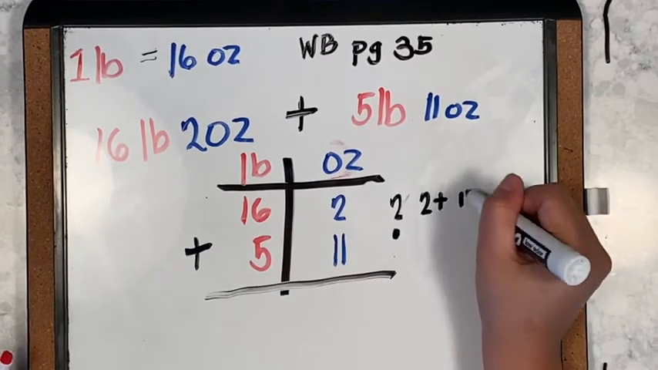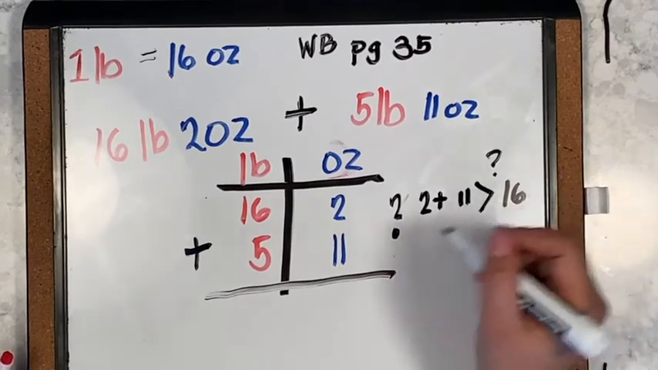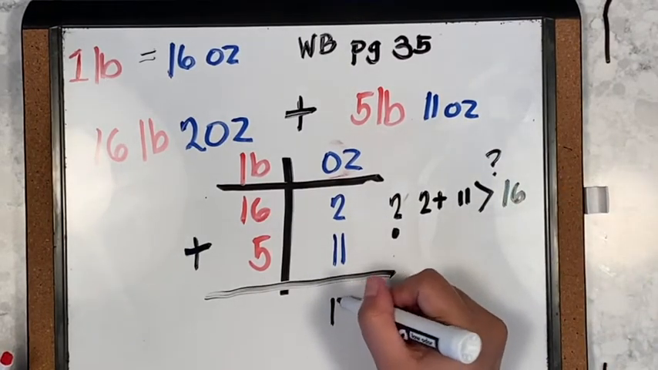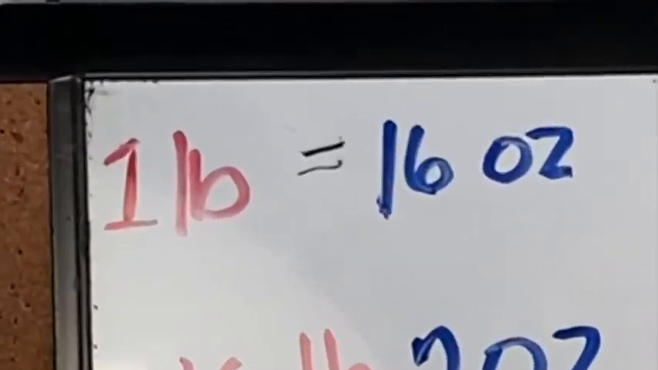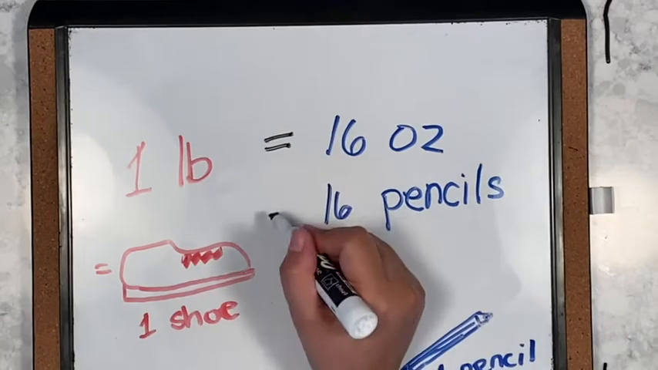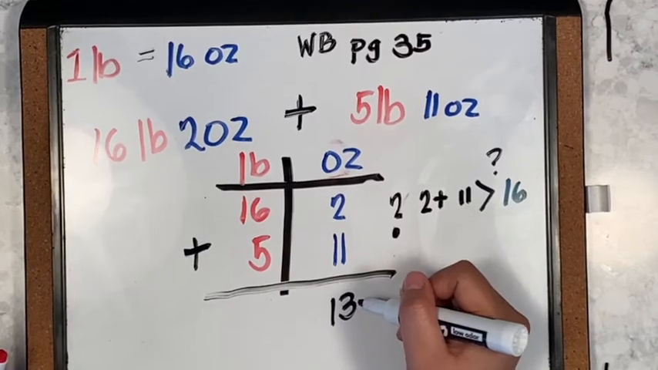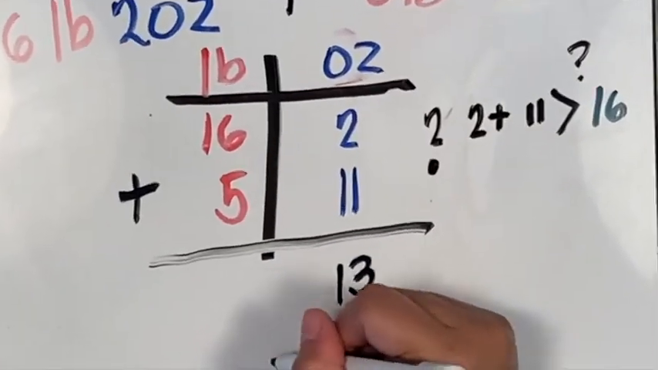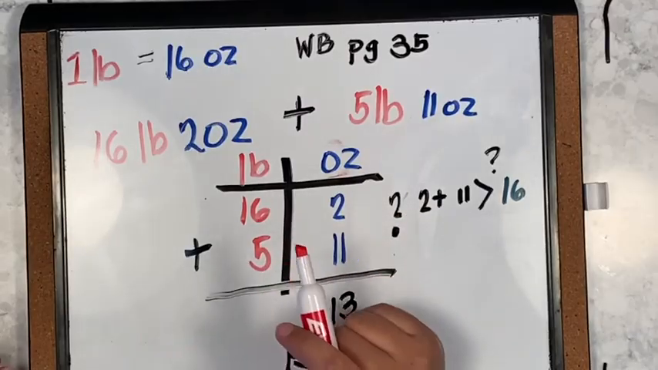2 plus 11, is it greater than 16? So 2 plus 11, we get 13. So 13 is less than 16 ounces, which is equivalent to 1 pound. I hope this would help. So I hope you remember this part where I told you about 16 pencils in 1 shoe. 13 being less than 16 ounces, should we add 1 pound? No, definitely not. Okay, 16 plus 5 is equivalent to 21 here.